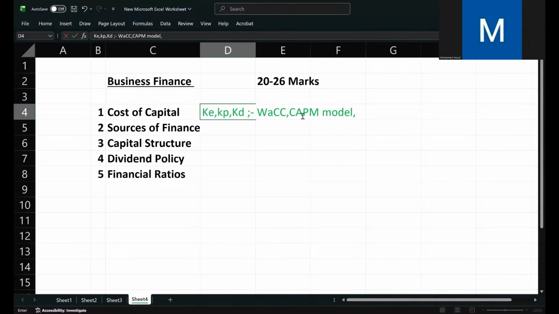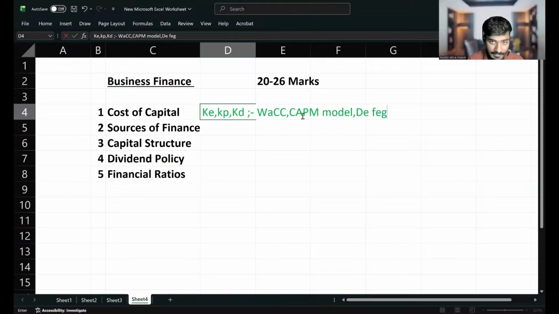Degearing and regearing method. Yeah, degearing, regearing method. Or else I would say more than that. I would say project specific KE. This would be a better idea about the topic. Degearing, regearing is the method, but we are calculating the project specific KE here.